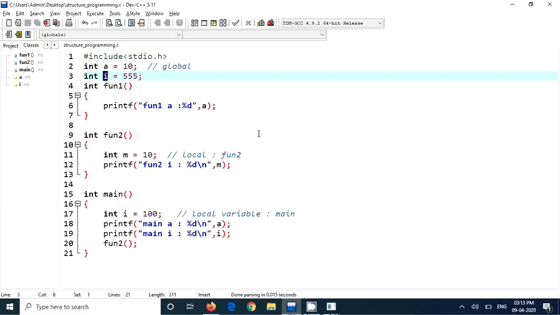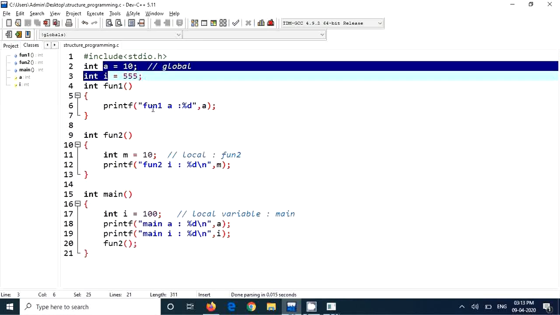So it's a program scope, a running scope. Till the file runs, the global variable will be there. That's the lifetime of the global variable: the program running time.